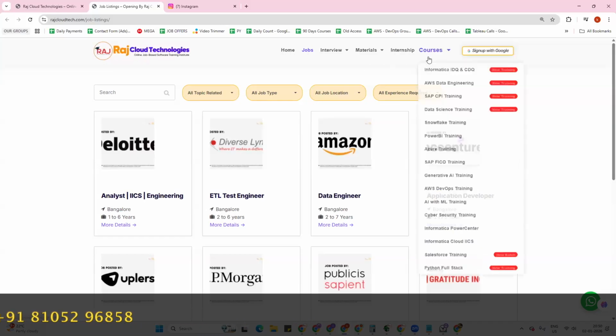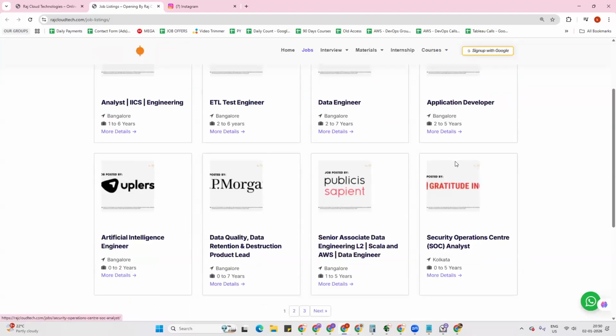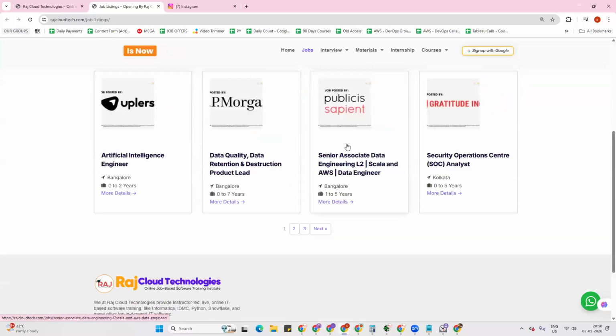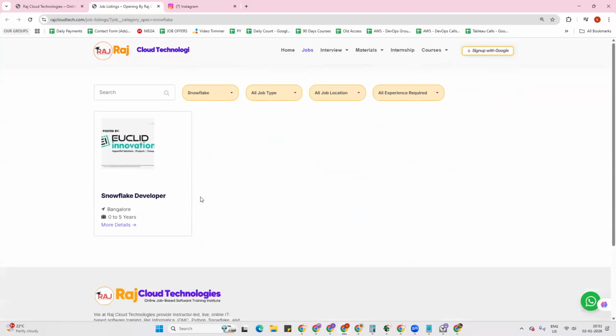You can see here what courses we have. On all these courses we are finding the opportunities. That is the reason why you can see many opportunities here, like analyst, ETL engineer, application developer, many jobs. To filter, you can just click on this and filter the things. I'm applying for Snowflake, so I have just selected Snowflake here.